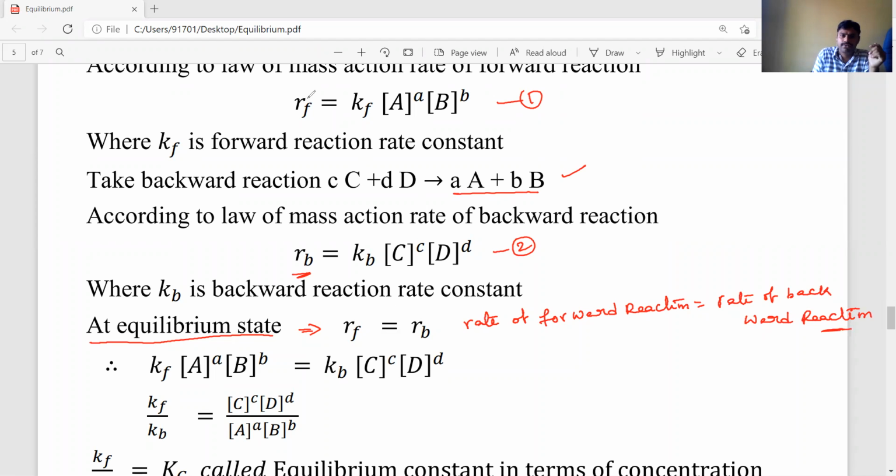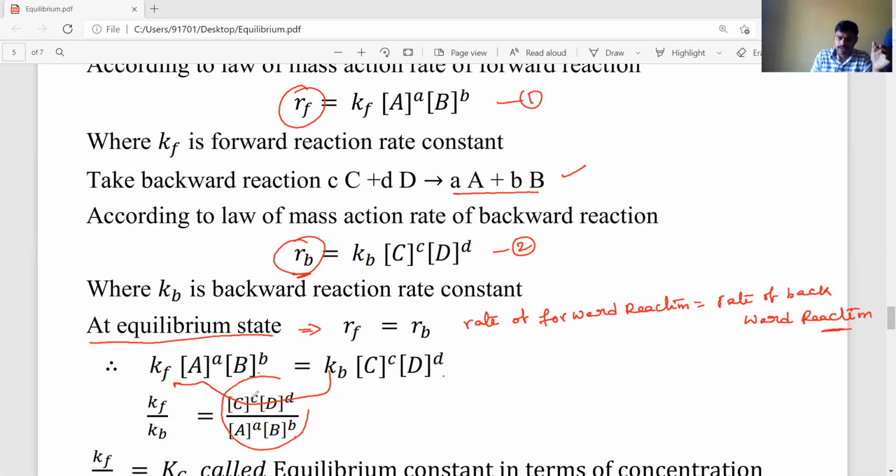Since the left-hand sides are equal, the right-hand sides should be equal: Kf into [A] power a into [B] power b is equal to Kb into [C] power c into [D] power d. Now Kb comes to the left side, so Kf by Kb is equal to [C] power c into [D] power d by [A] power a into [B] power b.